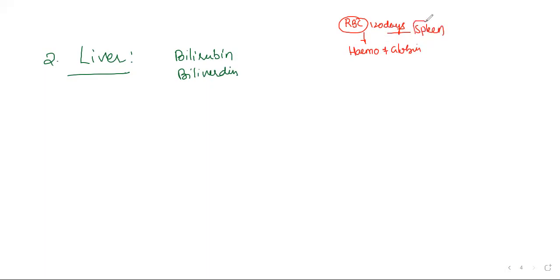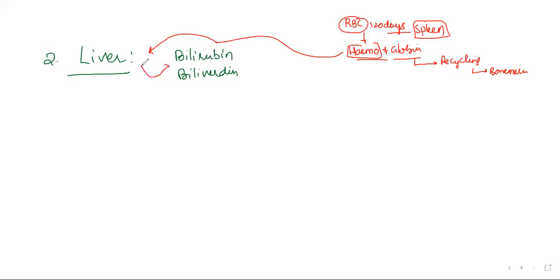When it reaches the spleen, the spleen will dissociate the RBC hemoglobin into heme and globin. Globin will be sent for recycling, so we can use it again in RBC production; for recycling, we send it to the bone marrow. And what about the heme? Heme is a toxic waste material. We send heme to the liver, and the liver converts the heme into bilirubin and biliverdin. That means bilirubin and biliverdin are simply the detoxified forms of heme.